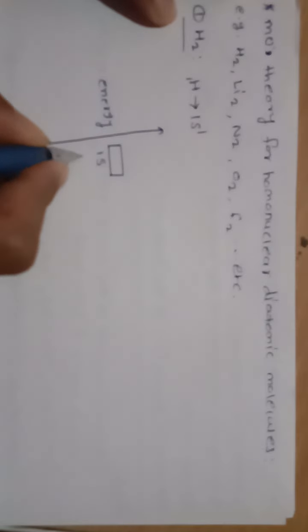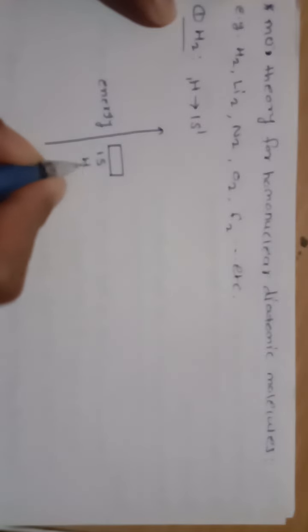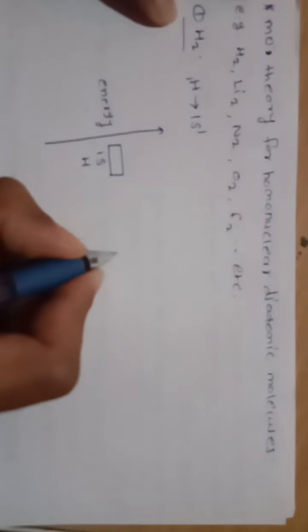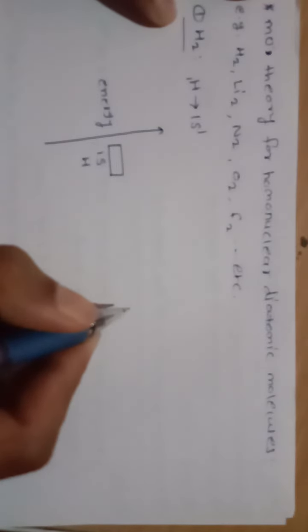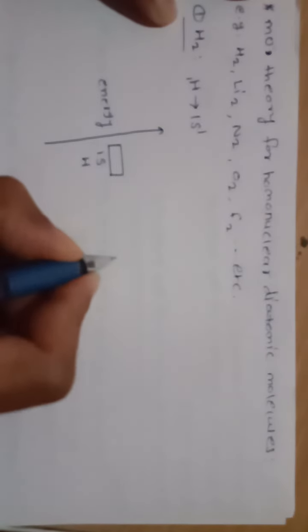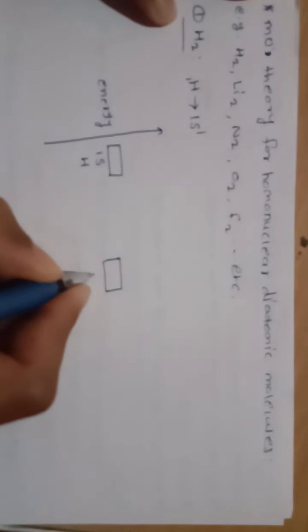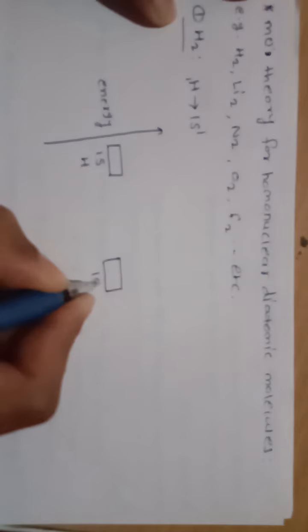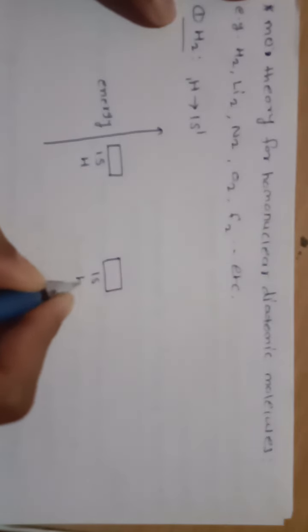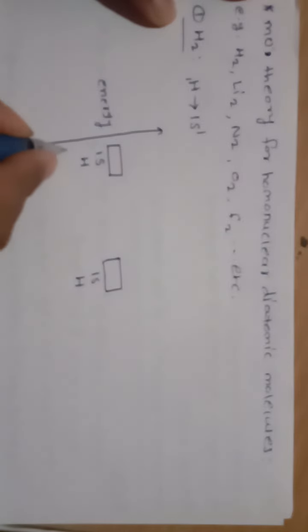1s orbital of first hydrogen atom, then here both the hydrogen atoms have the same energy. Here the second hydrogen atom also has the electronic configuration 1s1. This is the second hydrogen atom. These are the atomic orbitals of the hydrogen.